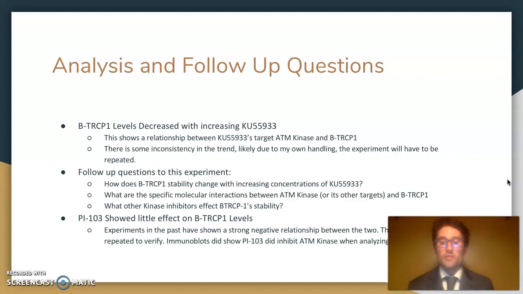And then also we want to study what other kinase inhibitors affect B-TRCP1 stability, which will help to identify other kinases or potential interactions with B-TRCP1. And then also, additionally, as mentioned before, PI103 showed little effect on B-TRCP1 levels, which was not something that we'd expected, as this is usually used as a positive control, as we've seen the relationship in the past. So we will likely have to include these. So when we repeat these experiments, we will have to take a look at that once again.